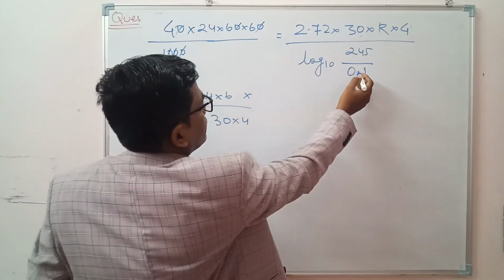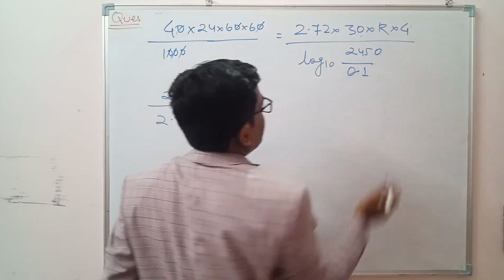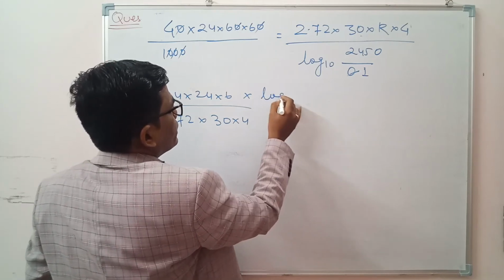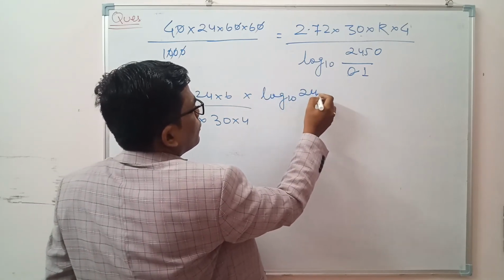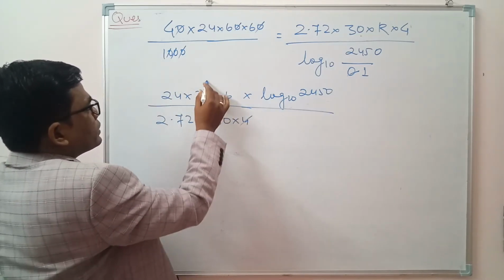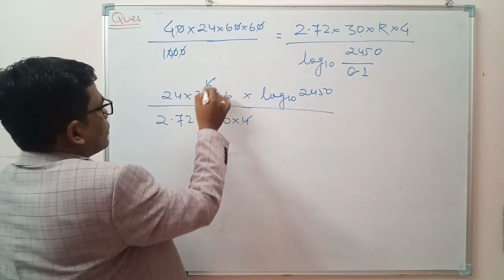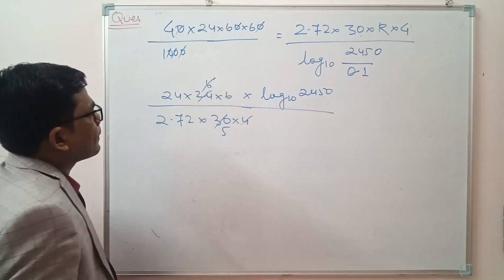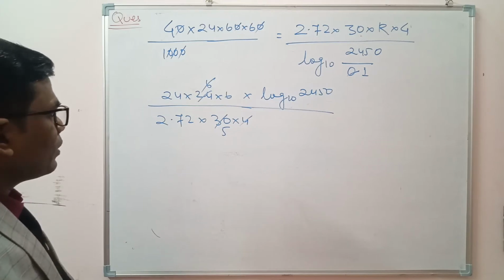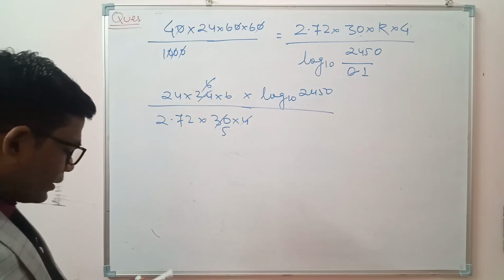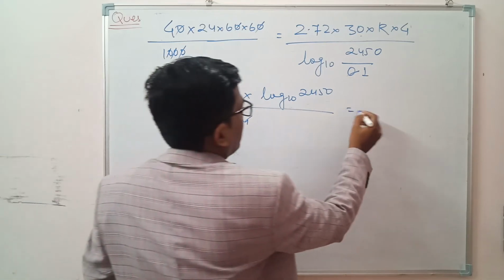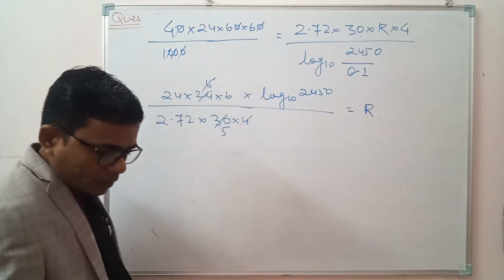Here the decimal places we will be shifting, so into log base 10 of 2450. Okay, so this is the value we have got, and now we can calculate through the calculator the value of K.